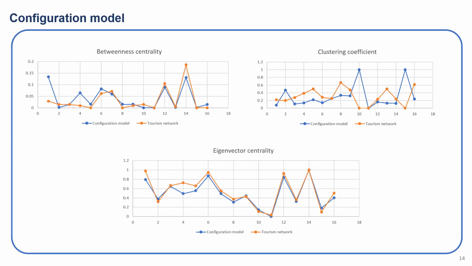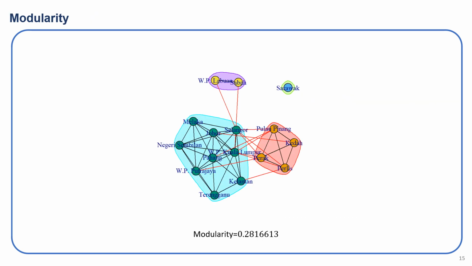However, for the configuration model, the tourism network is solely based on the degree distribution, as the configuration model well characterizes betweenness centrality, clustering coefficient, and eigenvector centrality. The modularity score tells us how good the partition into modules is, and this modularity reveals geographical information about Malaysian states. It is divided into the west and also the north and also Sabah and Sarawak.